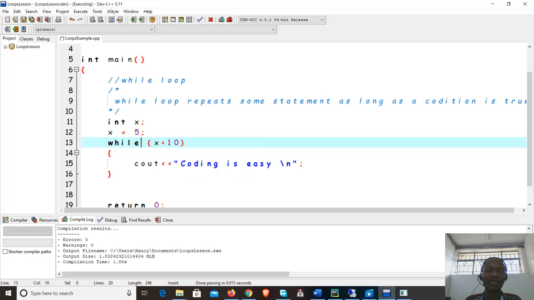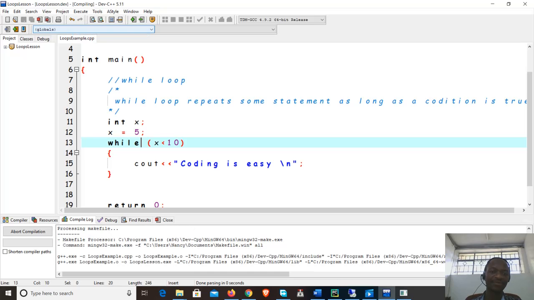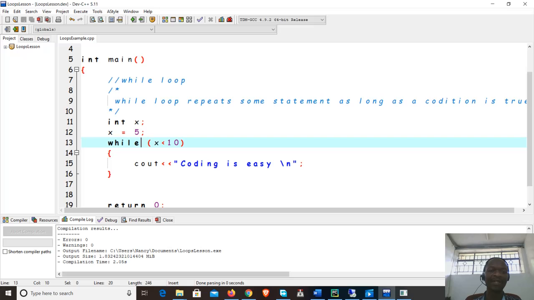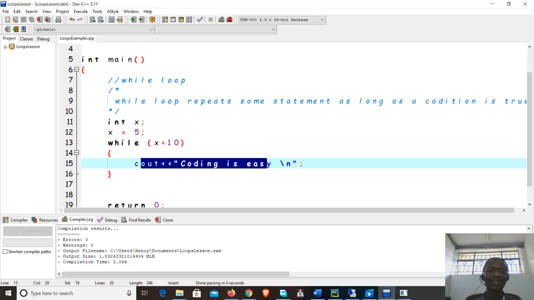We expect this to be repeated for as long as this condition is true. Now let's run this program and see what we're going to get. Okay, wow, you see that? You see this coding is easy and still running and running and running. Why is this the case? It's because the program is running this statement for as long as this condition is true.